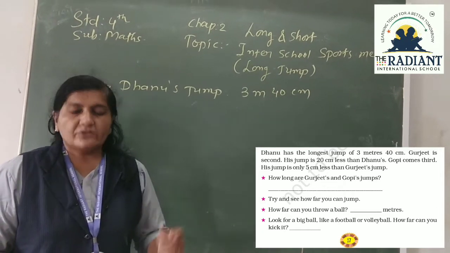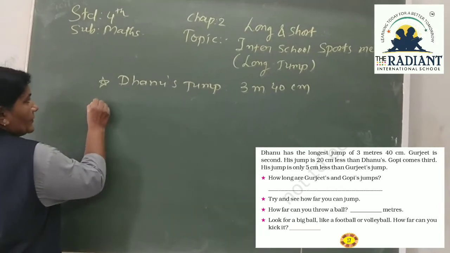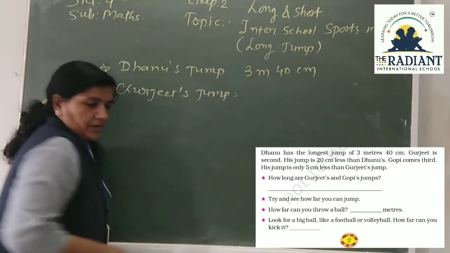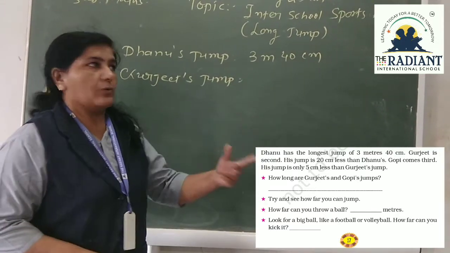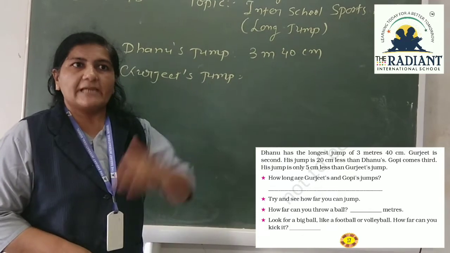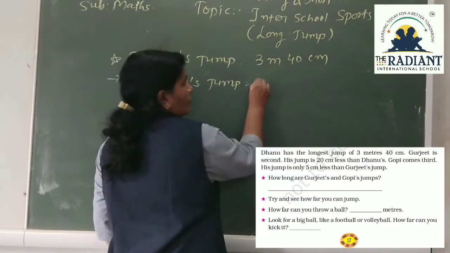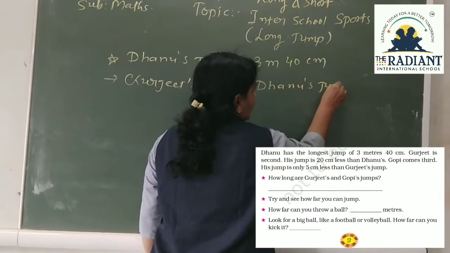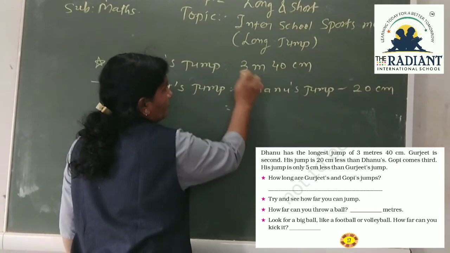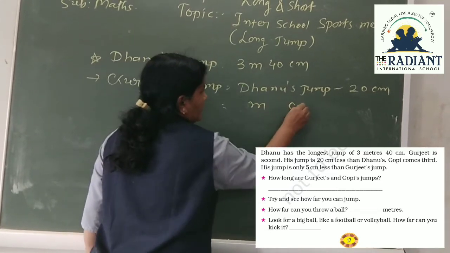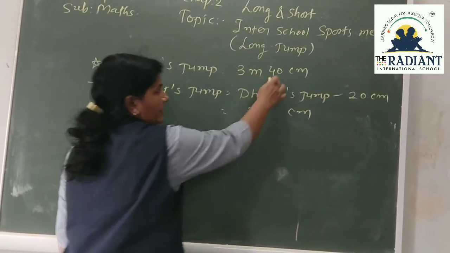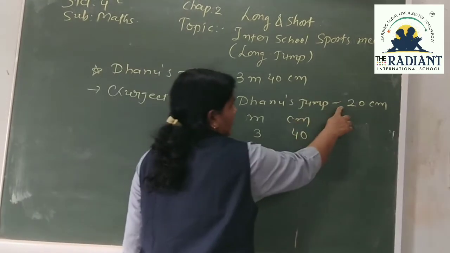So first we will find Gurjit's jump. Gurjit's jump is how much? 20 cm less than Dhanu. Dhanu's is how much? 3 meter 40 centimeter. 20 cm less means we will minus it. So Dhanu's jump minus 20 cm. How to do it? We will write meter and centimeter separately, different. So we will write over here 3 meter 40 centimeter and then minus 20 centimeter.